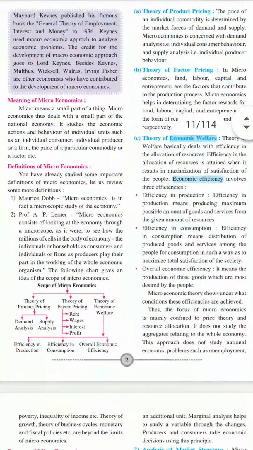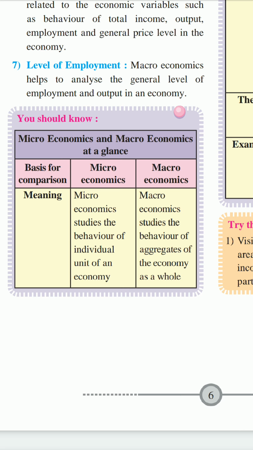Now see, this is the difference between micro and macroeconomics. The first difference is the meaning. Microeconomics studies the behavior of individual units of the economy. We had already learned that microeconomics studies at the individual level: individual buyer, individual seller, individual person, individual entrepreneur.